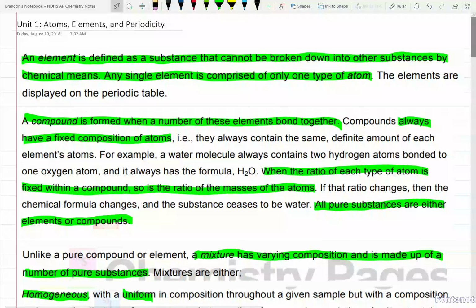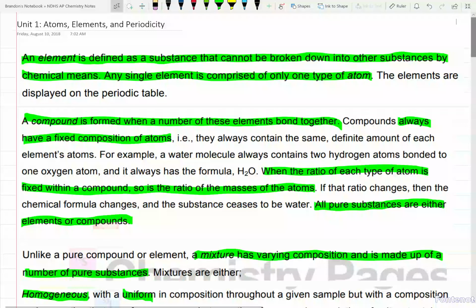Now we're going to start off with atoms and elements. An element is defined as a substance that cannot be broken down into other substances by chemical means. Any single element is comprised of only one type of atom, okay? You will find those on your periodic table. They will be there. A compound is formed when a number of these elements bond together. We just got done naming those compounds, and all this should be review.